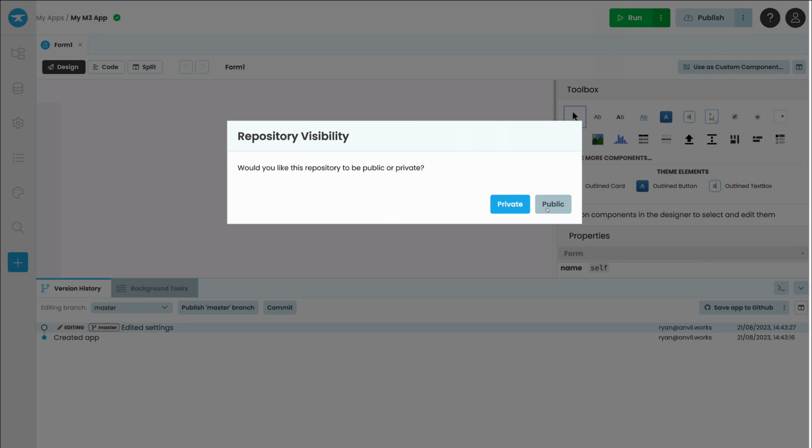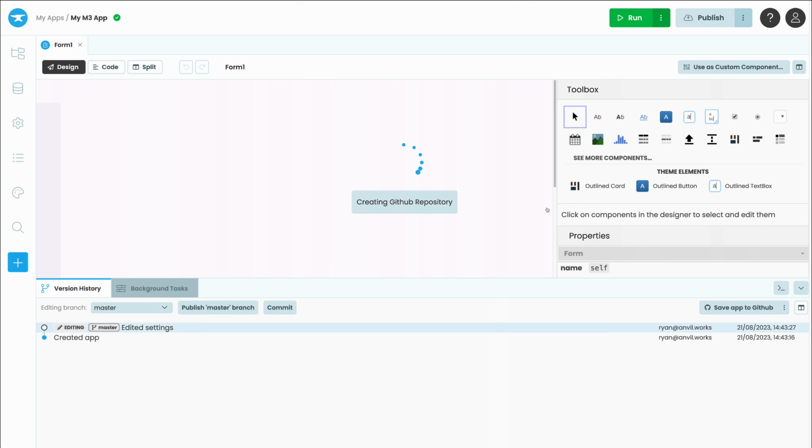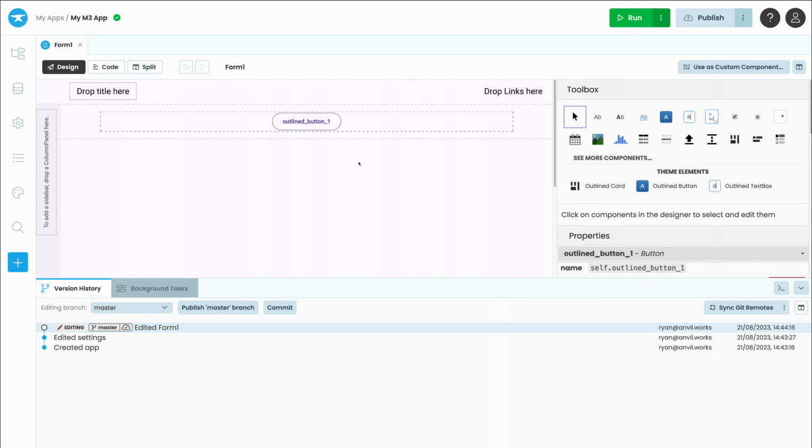With Anvil's business plan, you can create private repositories too, but for an open source project, we want everyone to have access. Any changes we make on all branches within our Anvil app will automatically be pushed to GitHub, and if someone pushes changes to our repository, it will automatically be synced to our app in the Anvil editor. That's our repository set up, and anyone can see our code.